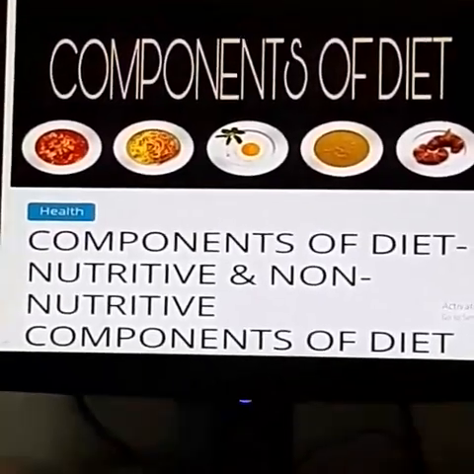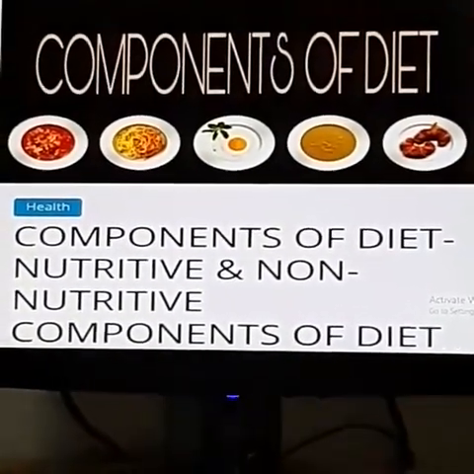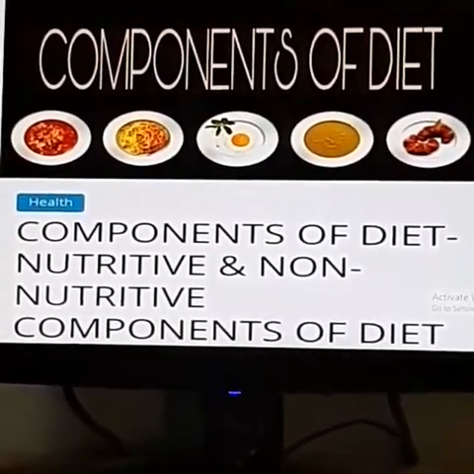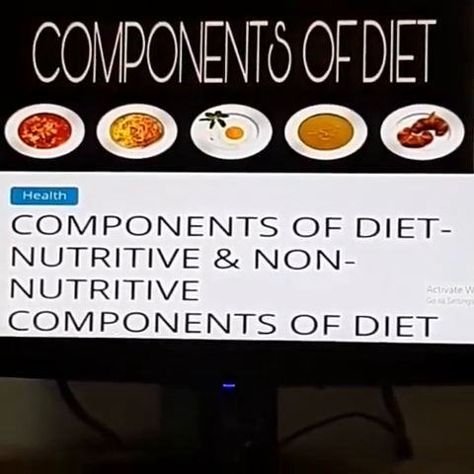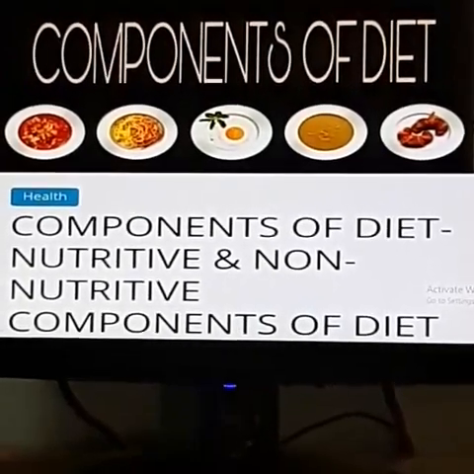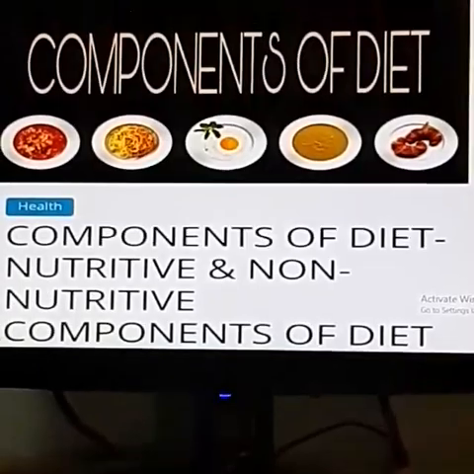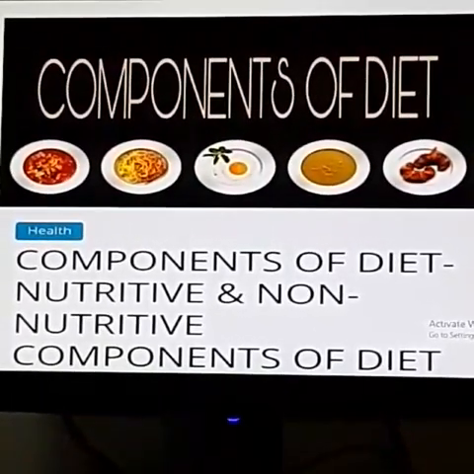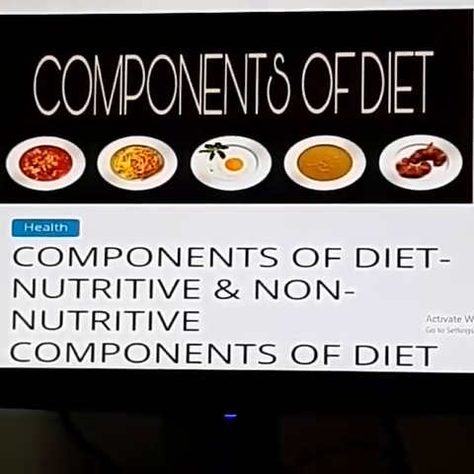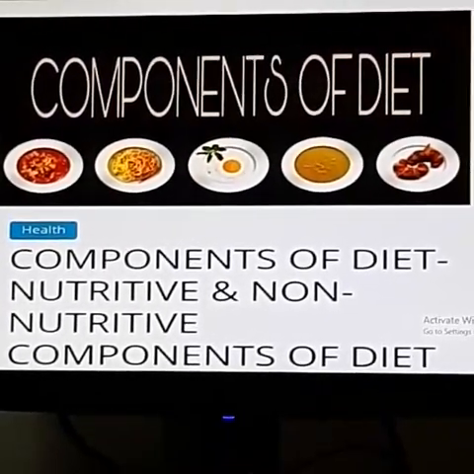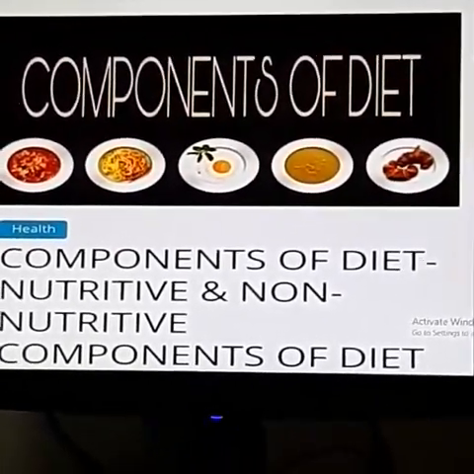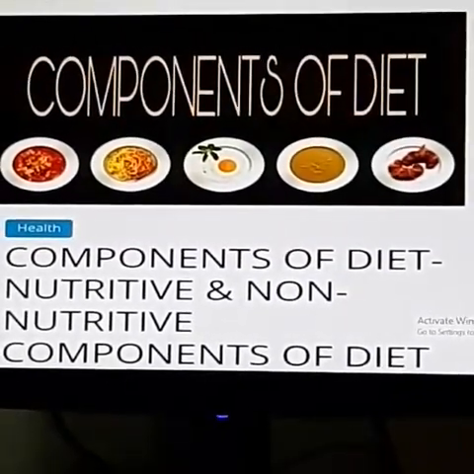You know, students, not everything we eat in our diet is nutritive. Understand? Some are essential for the normal functioning of the body, like giving us energy and calories, and a few components are added to increase the taste and flavor of the diet. They are water, color, spices, and many other things.